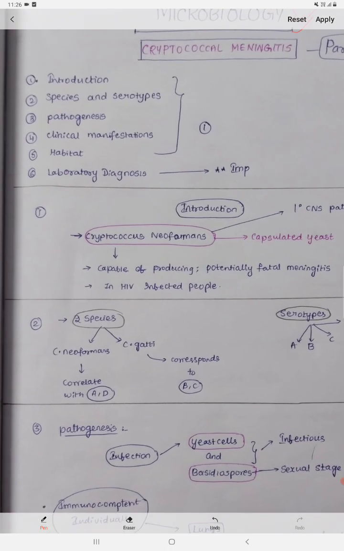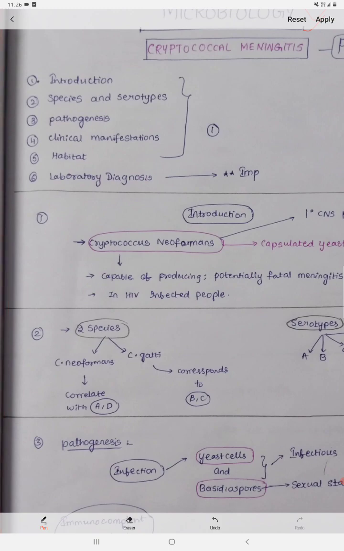So we will address this topic under a few headings which I prepared: the introduction, species and serotypes, the pathogenesis, the clinical manifestations, habitat, and the laboratory diagnosis of Cryptococcus neoformans. All of the above five topics will be discussed in part 1 of this video, and I'll make another video to give a complete understanding of the laboratory diagnosis of Cryptococcus neoformans.